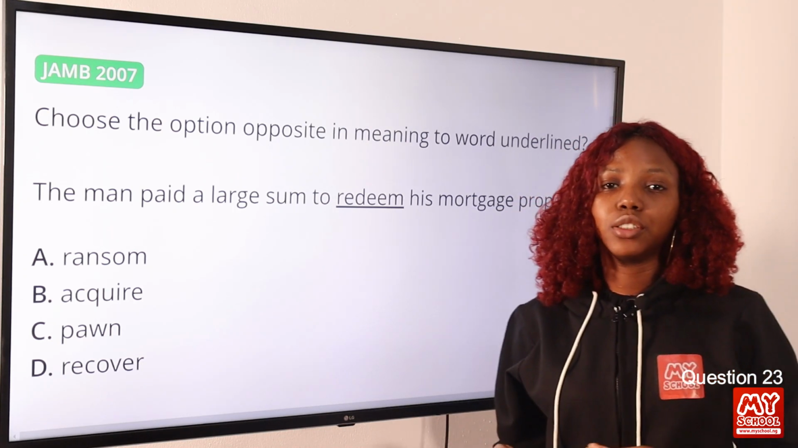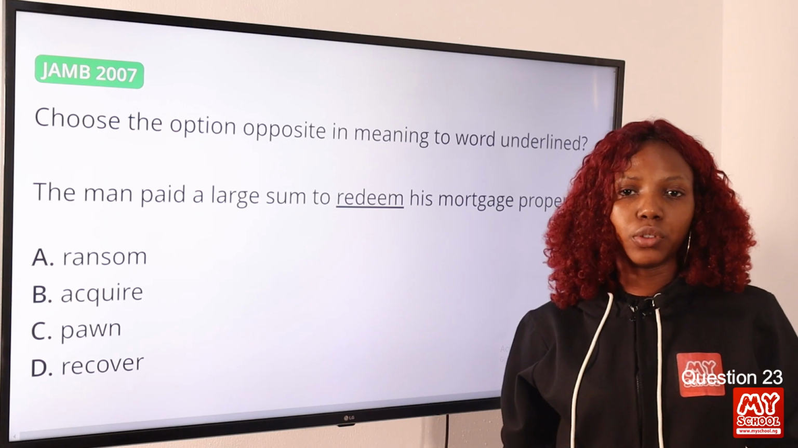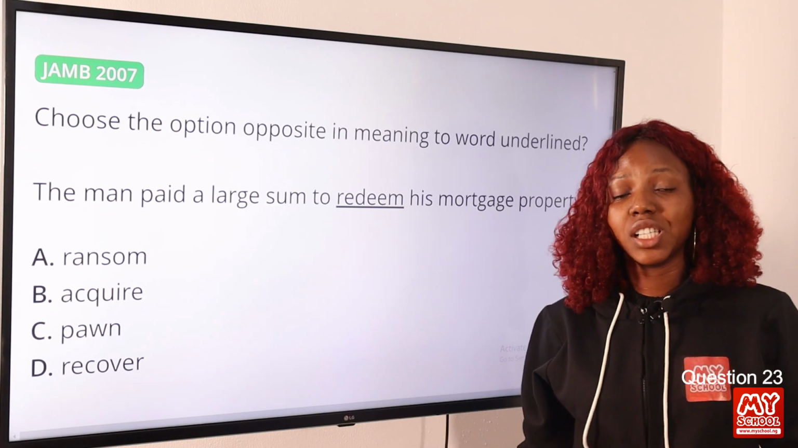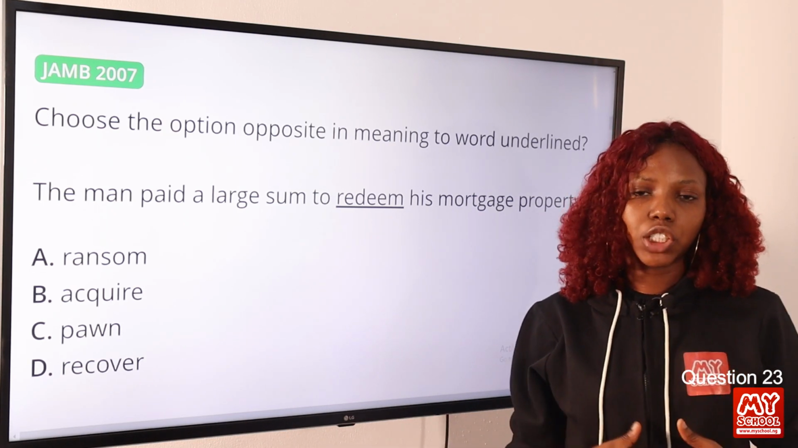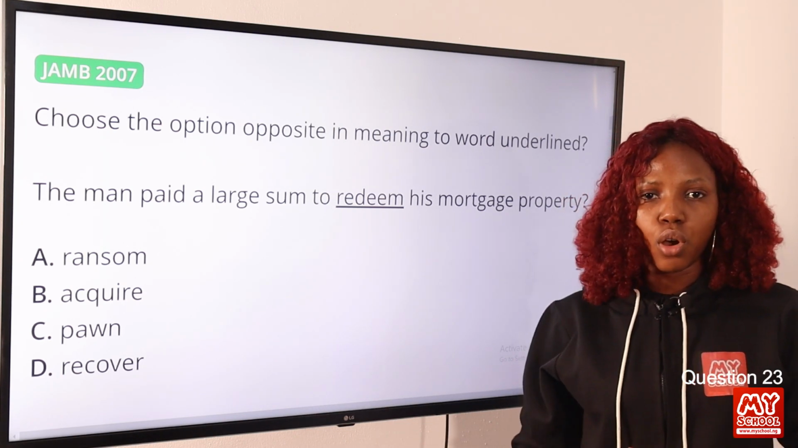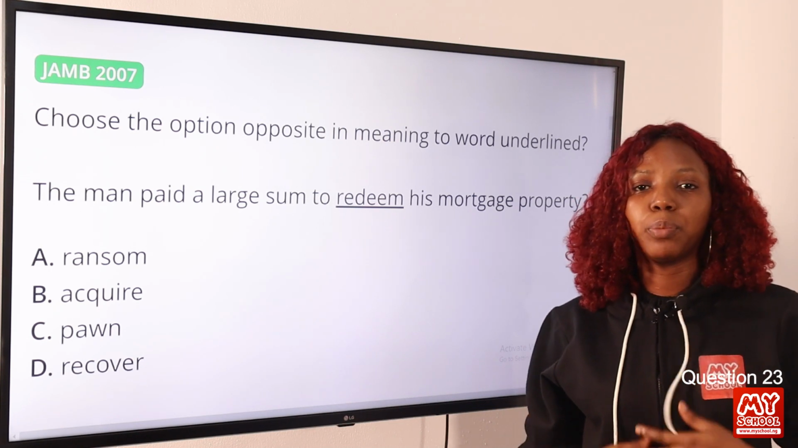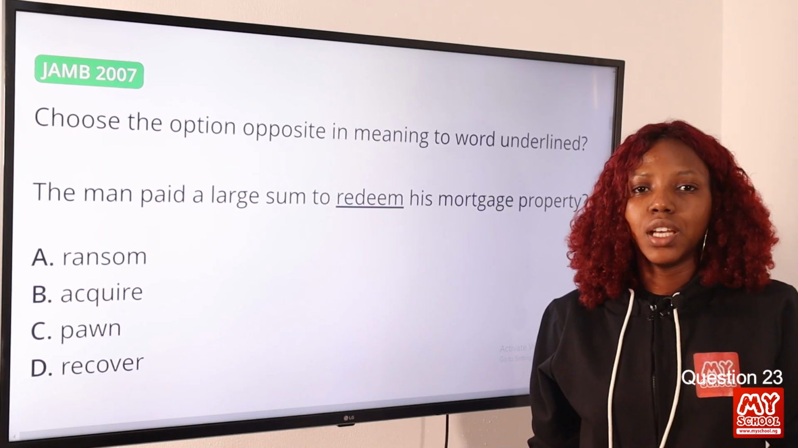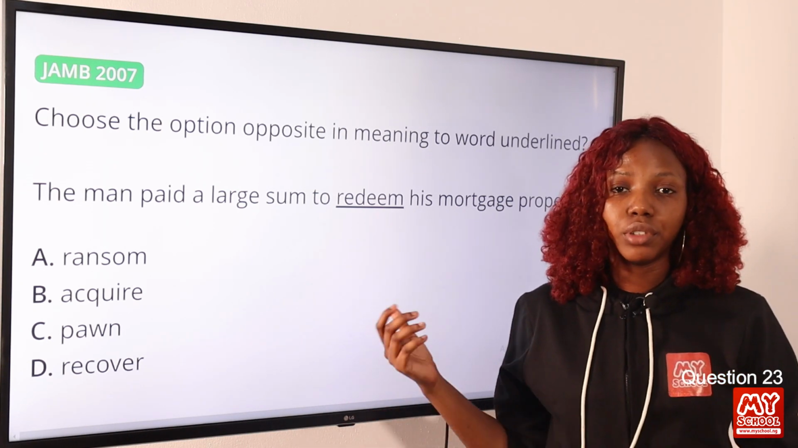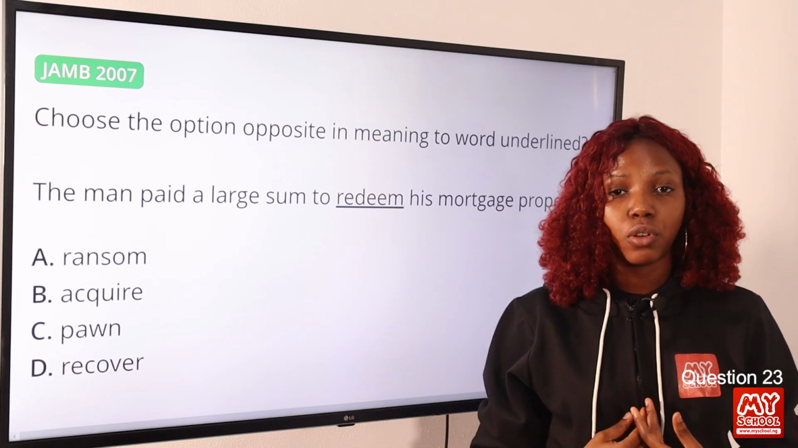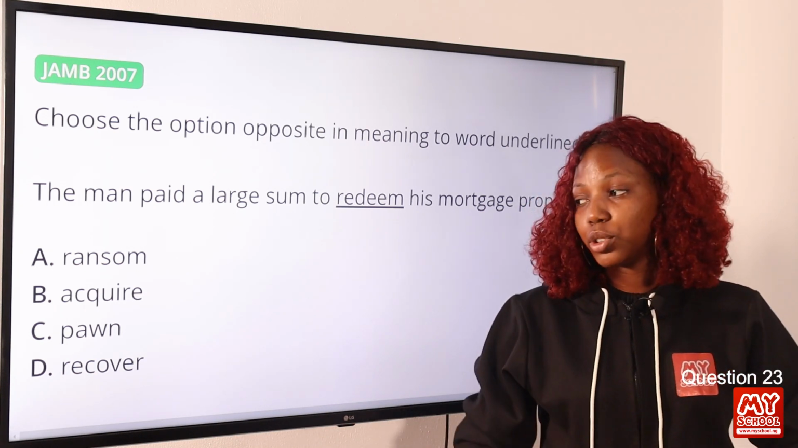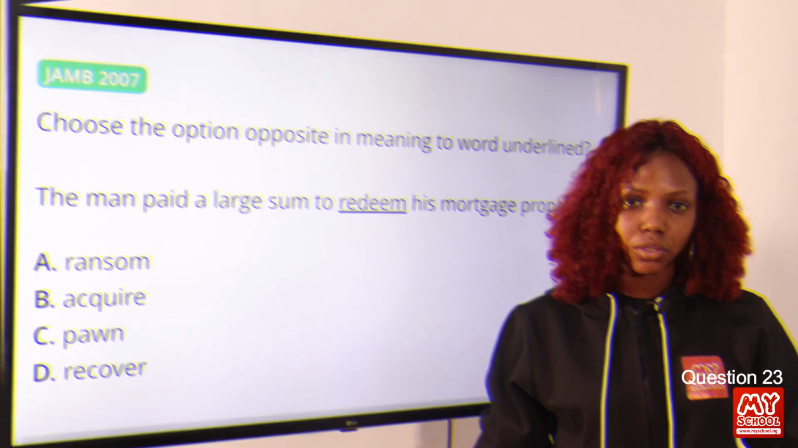Now the word redeem is to gain or regain possession of something in exchange for a payment or any other thing. So what you are doing basically is you are paying to get possession of something that's valuable to you. But when we talk about pawn, it is depositing something valuable in exchange for something else. So pawn is the opposite in meaning to the word redeem. Redeem, you are gaining possession of your valuables, but for pawn, you are depositing your valuables to get something. So option C is the correct answer to this question.